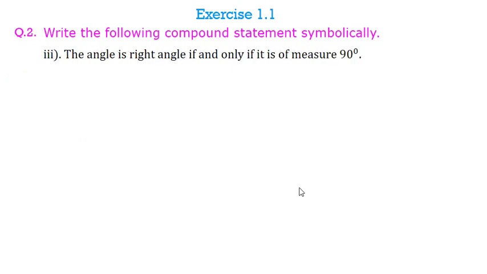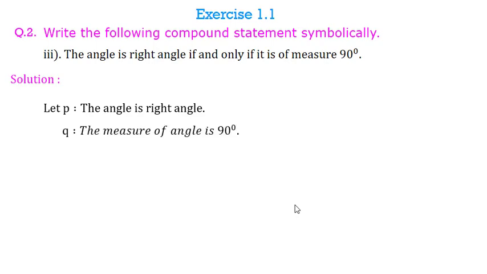Third question is the angle is right angle if and only if it is of measure 90 degree. So here the statement P will be the angle is right angle, and statement Q will be the measure of angle is 90 degree. And here what we are using? We are using if and only if. So we use connective of this double arrow, that is if and only if. So this is symbolic representation of the given compound statement.